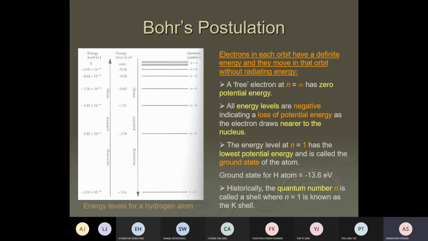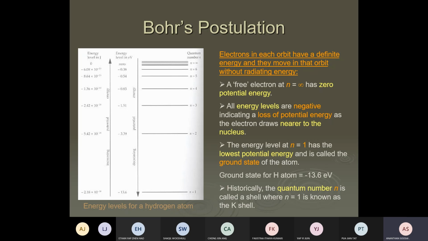The energy levels get closer and closer together as you go further out. This is what he proposed. The electron can only stay in these energy levels. They can't stay in between. These are the only places where they can stay.